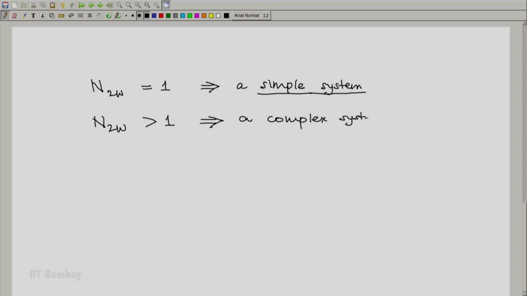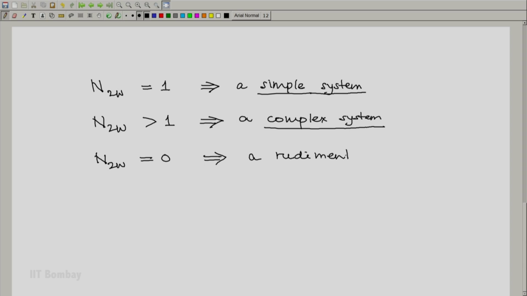complex system. And if it turns out that the number of two-way work modes is 0, or the system is constrained such that it cannot execute any two-way work mode, we will call such a system a rudimentary system. Rudimentary systems, we will see, will be useful when we consider thermometry and the measurement of temperature.